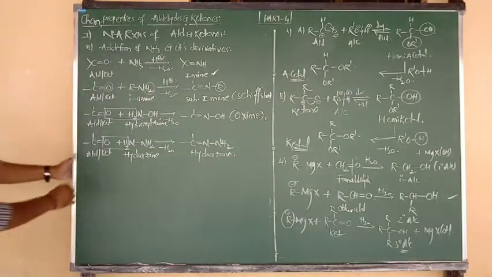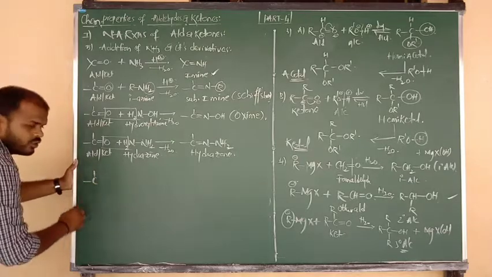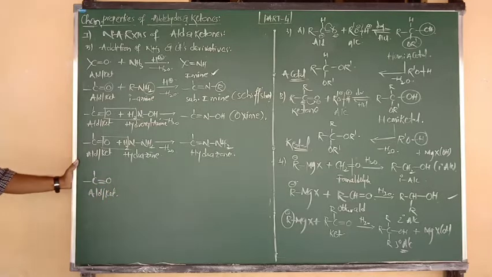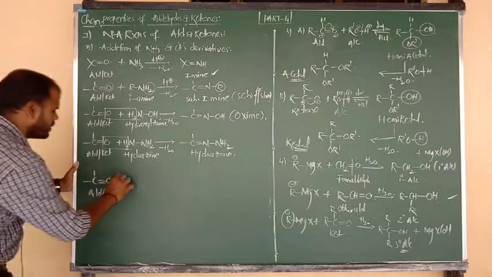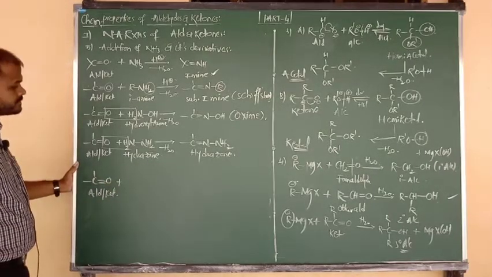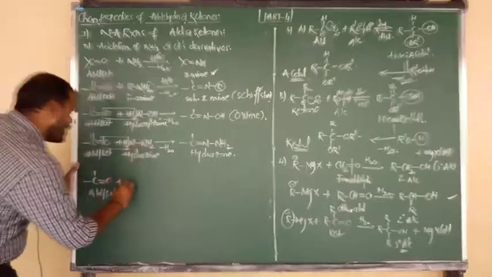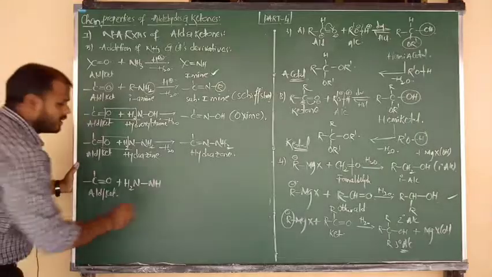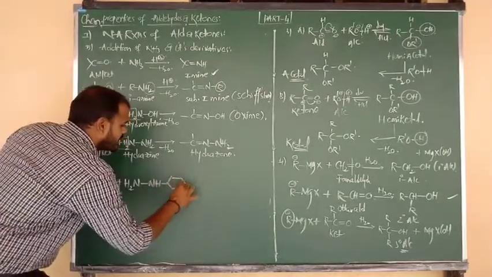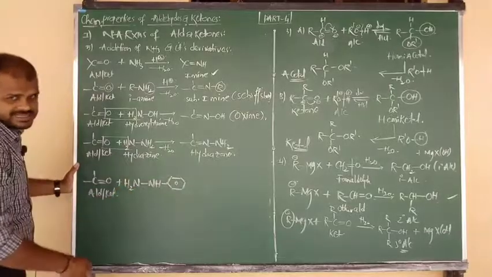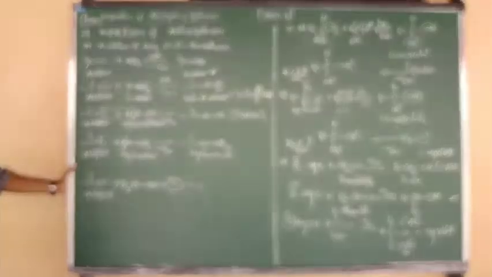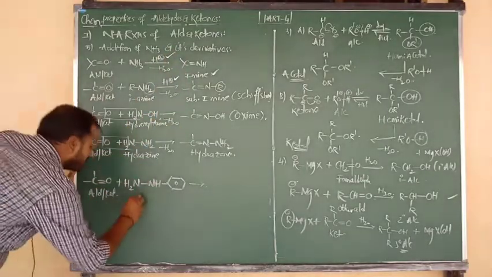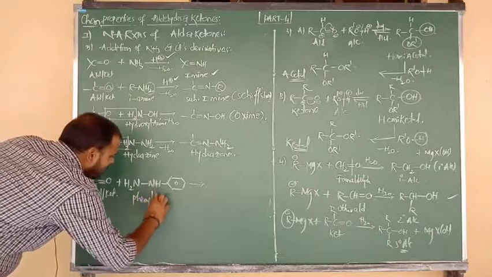Understood, beta? Let's go to another compound, again with a double bond. C connected to double bond O. The name of this compound is aldehyde and ketone. Again, such an aldehyde and ketone, now suppose it undergoes reaction with phenyl hydrazine. What is the formula? NH2 bond NH2, connected to a phenyl group, nothing but a benzene ring. This is called phenyl hydrazine. All these reactions take place in acidic medium. What is the name of this compound, beta? Phenyl hydrazine.